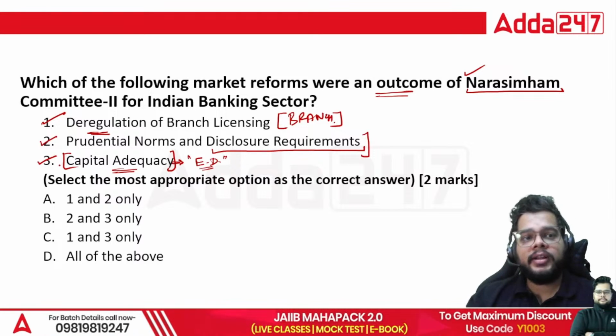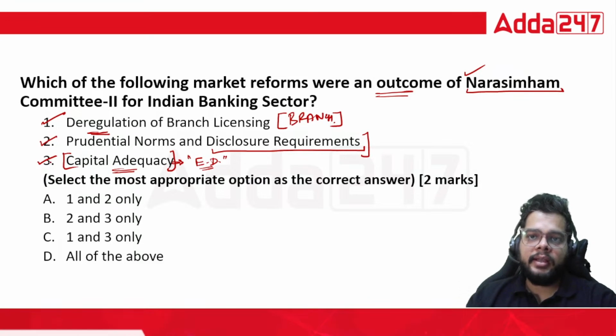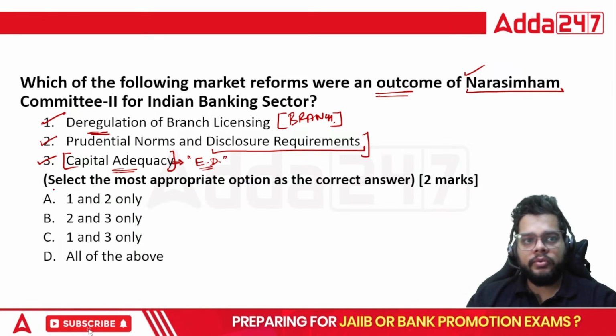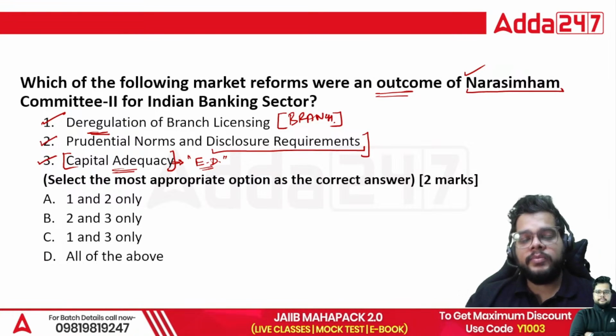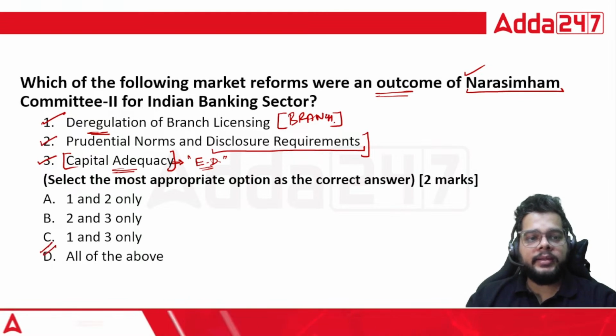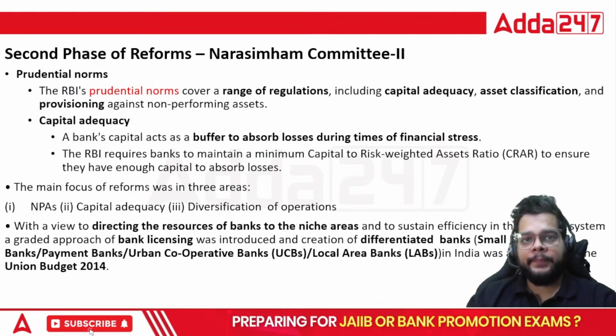So whether you have the required buffer to address the economic distress or not. All these three were an outcome, or you can say the reforms, of the Narsimham Committee 2 recommendation. So D will be the right answer here.